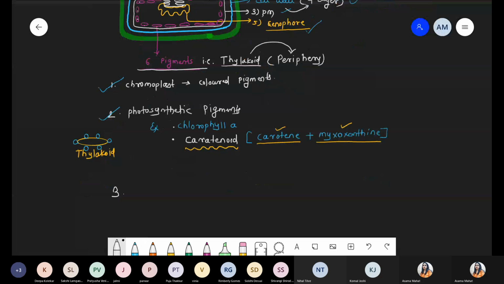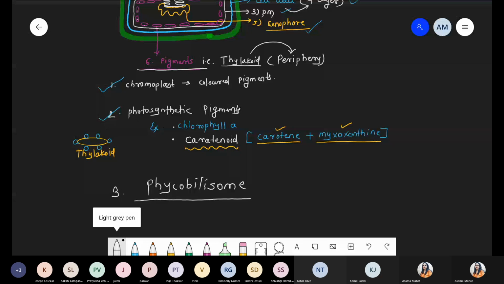Third part we are talking about, that is phycobilisomes. Okay, phycobilisomes means what? Just we draw a typical structure. Now these are the typical structure of the thylakoid. Ye single thylakoid, right? On the thylakoid there is a presence of different pigments like this on the periphery. So all these pigments are nothing but called the phycobilisome.